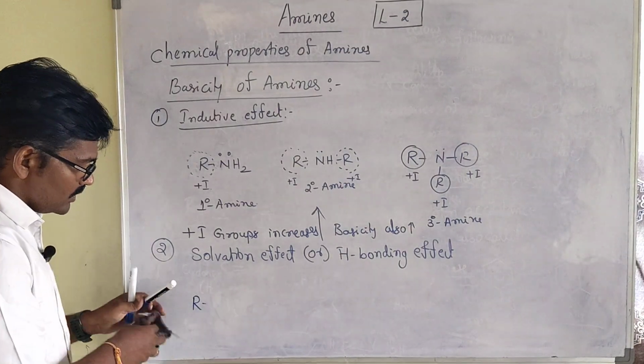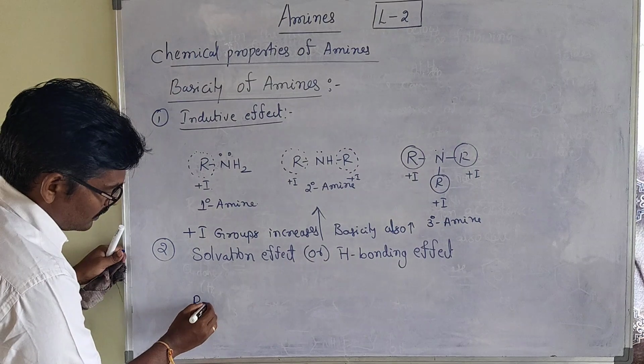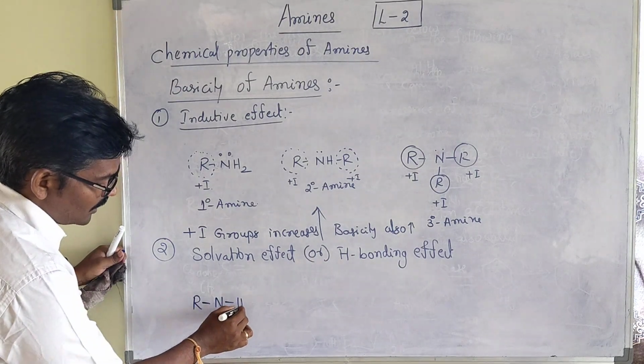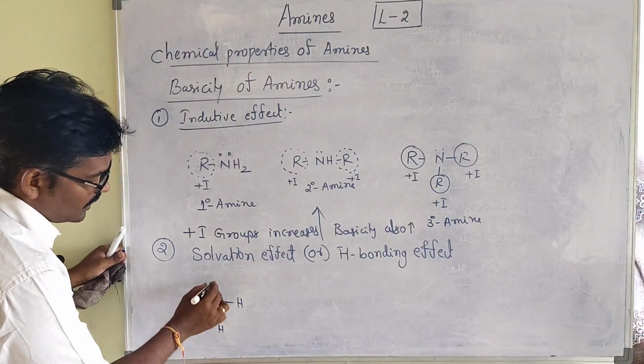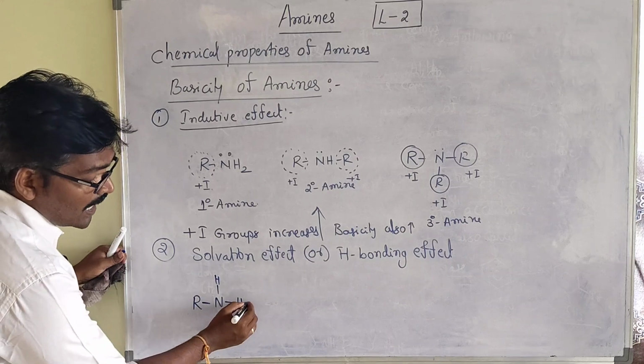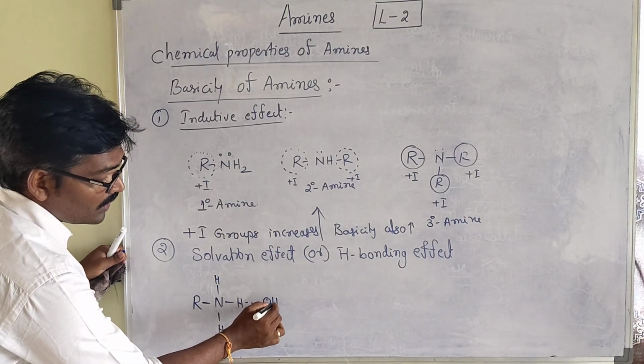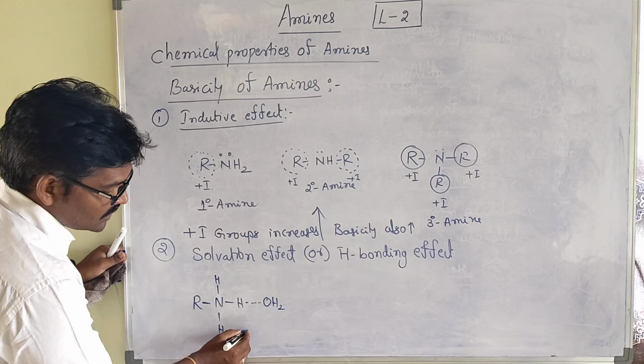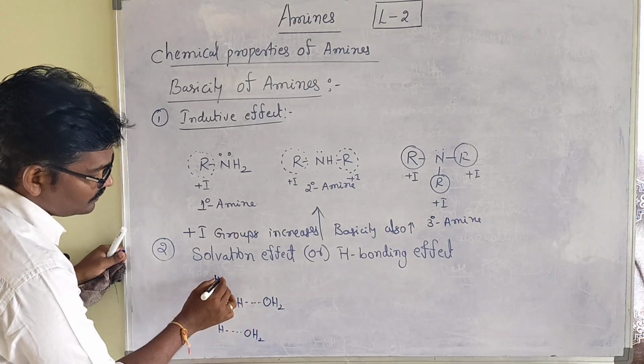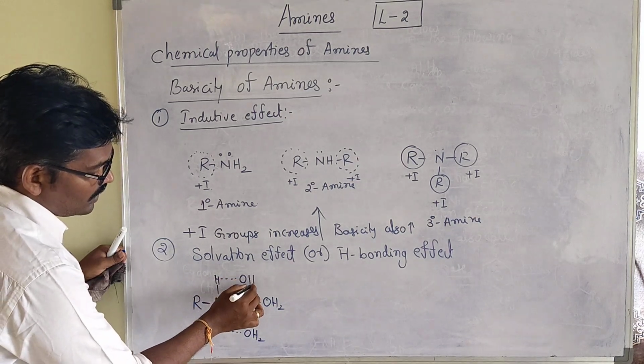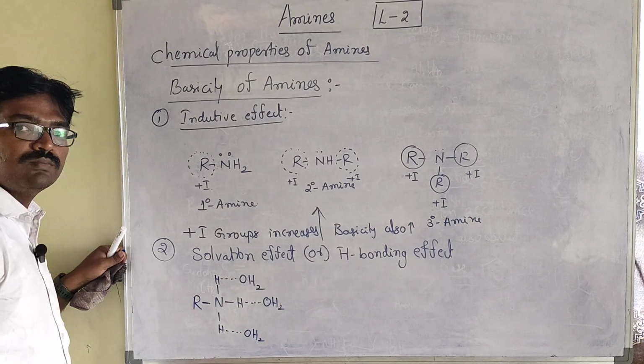So when it is mixed with water, we get R-NH3+ with three hydrogens, and these hydrogens can form hydrogen bonds with water, like this.